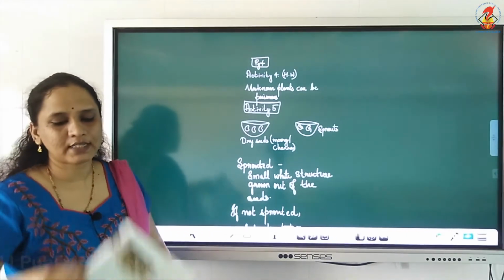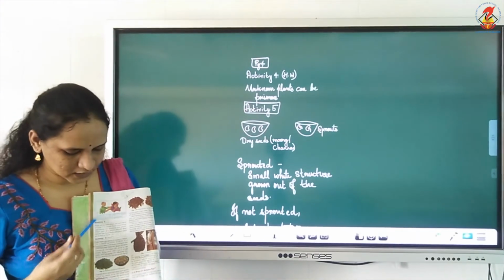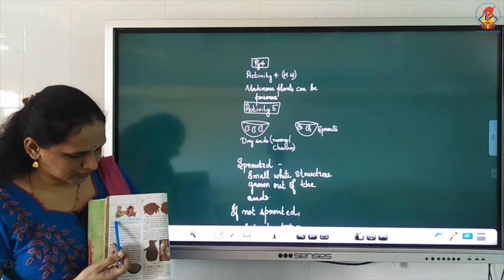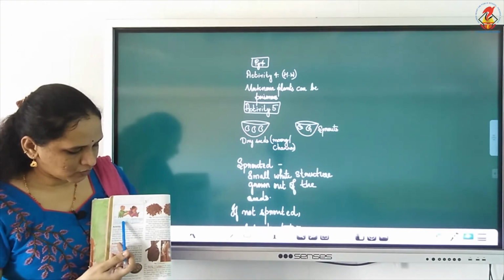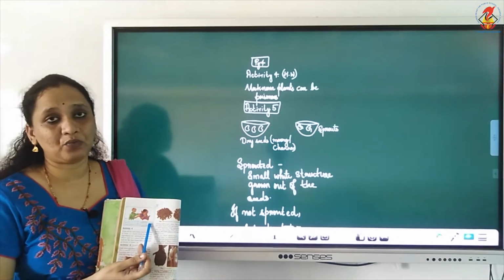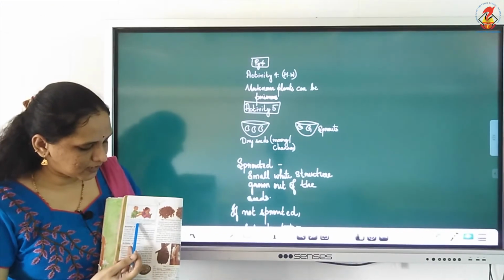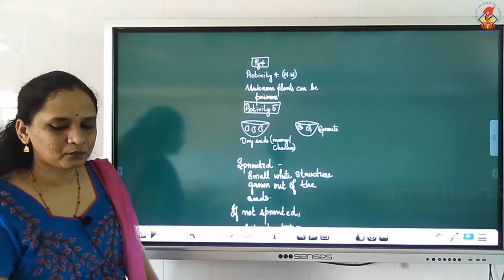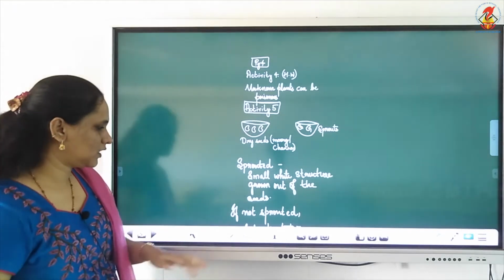Where is it written? You can see here on page 4. Do not try to taste unknown plants around you to see if they are edible. Why? Some plants could be poisonous.